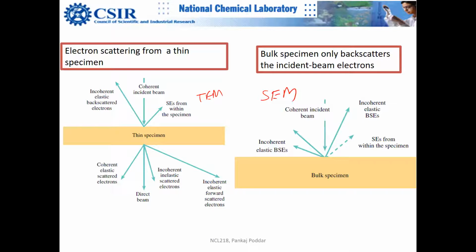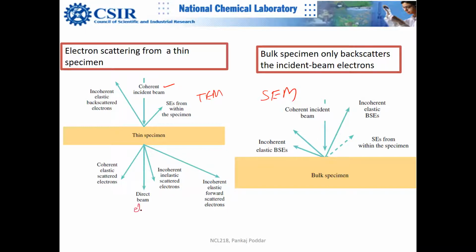So you can see that this is the coherent incident beam. This is falling onto the thin specimen, and it is thin enough that some of the electrons will go in the forward direction, and these are elastically scattered coherent electrons.